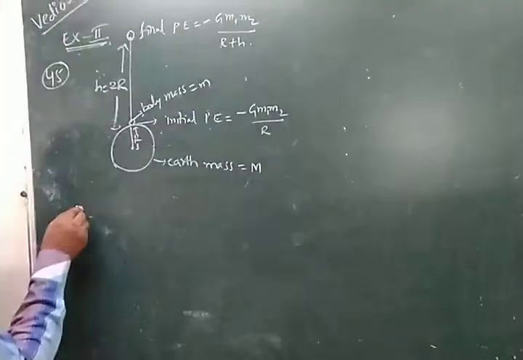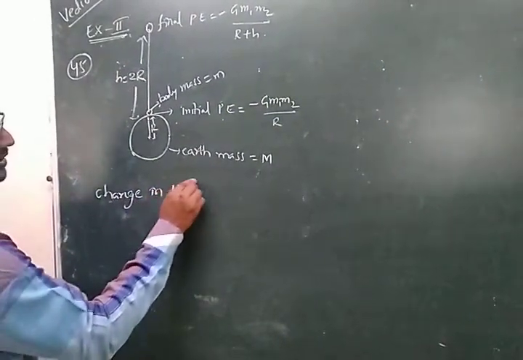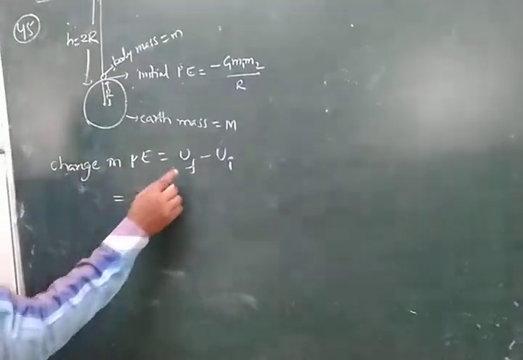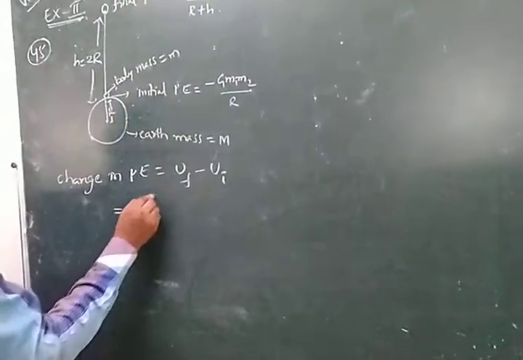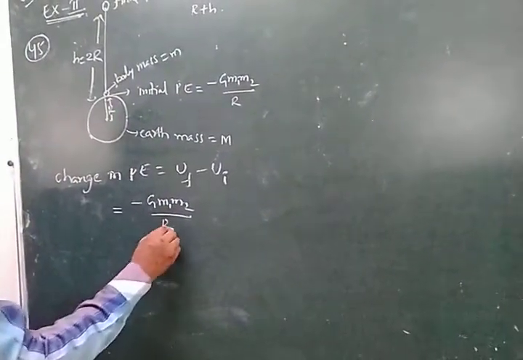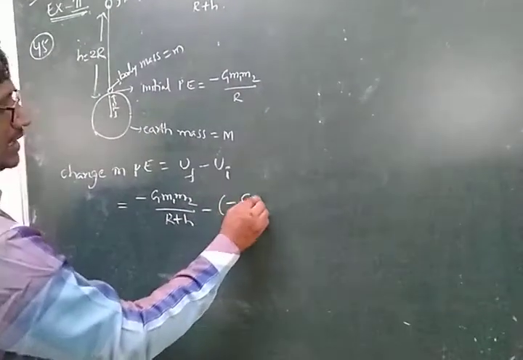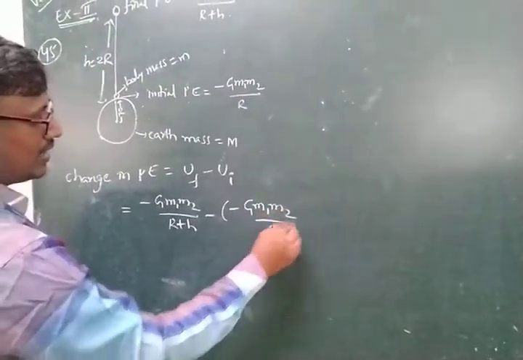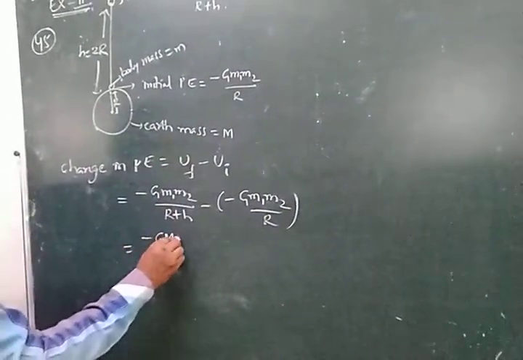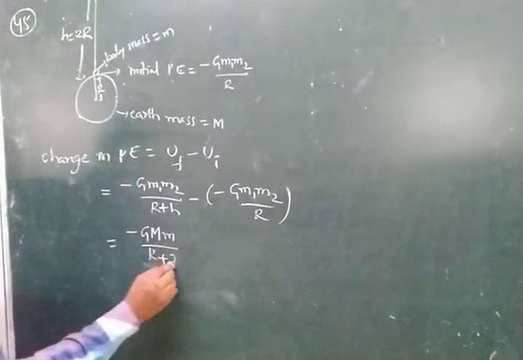Find the change in potential energy, that is equal to final potential energy minus initial potential energy. Final potential energy is minus G M1 M2 by R plus H, minus of minus G M1 M2 by R. Now substitute M1 is equal to capital M, M2 is equal to small m, R plus H is equal to 2R here.